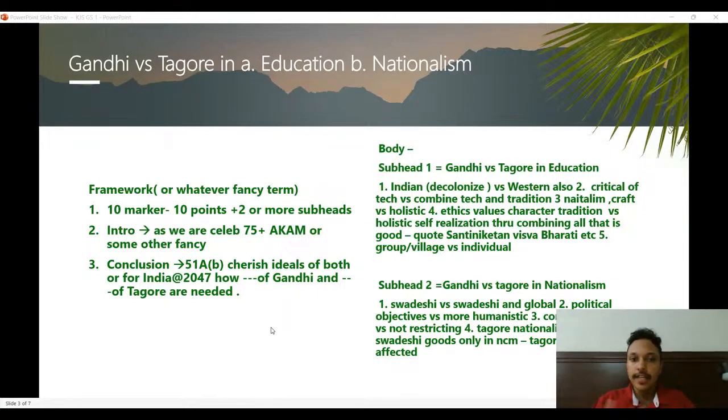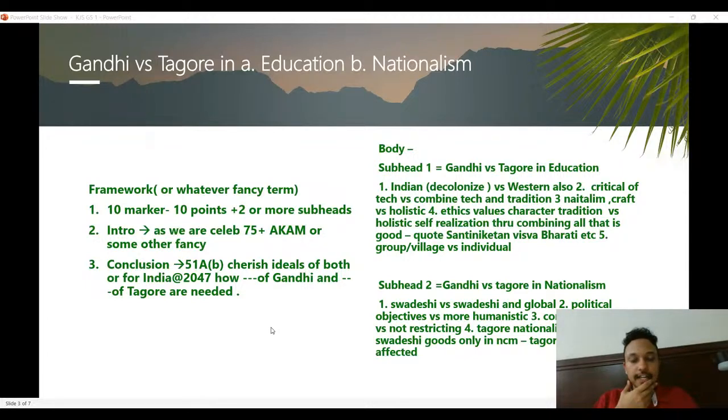And then in the body, again, directly two subheads here, three, four, five points in each. So I try to, like, basic points, whatever comes to your mind. The basic things that would come to your mind about Gandhiji are something like Nai Talim, or emphasis on vernacular, or emphasis on skills and crafts by Gandhiji, or nationalistic ideas of Gandhiji versus the internationalist style of Tagore, or some examples like Shanti Niketan, Vishwa Bharati, or how schools were started during the Gandhian movements like non-cooperation or something like that. So whatever comes, divided into four to five.